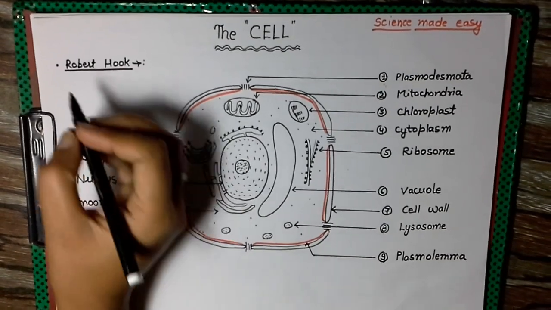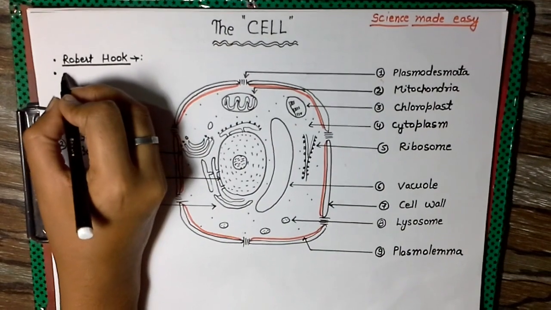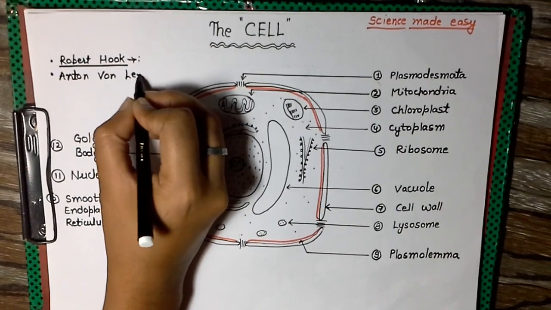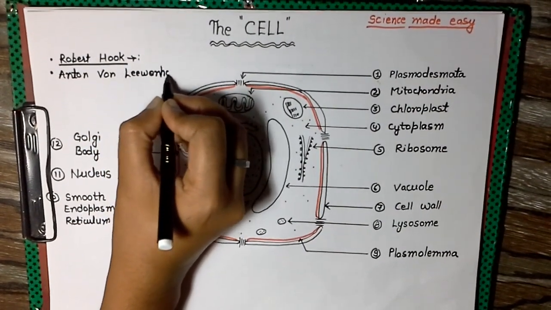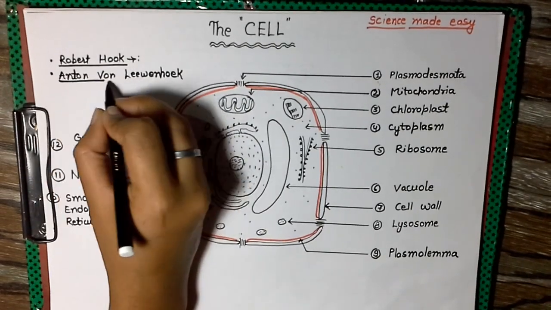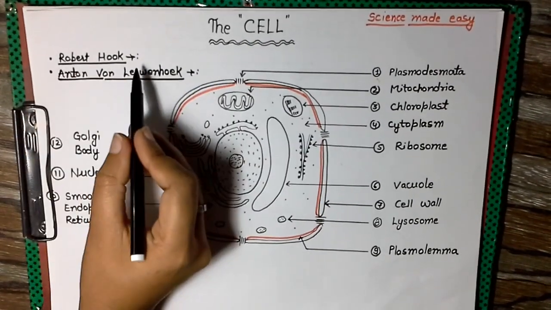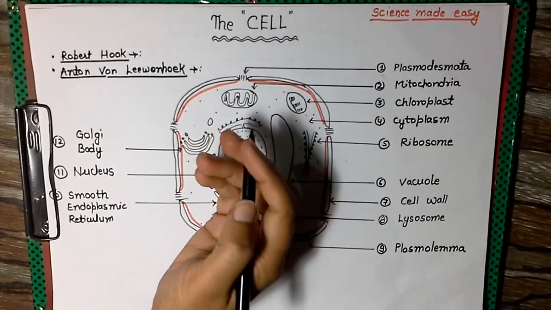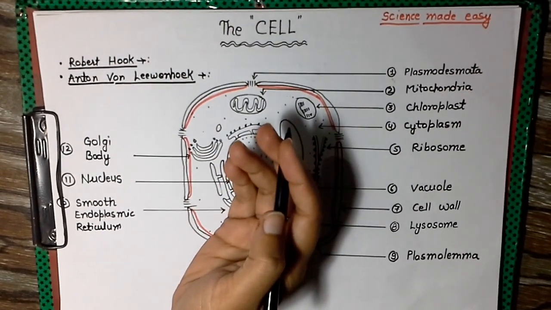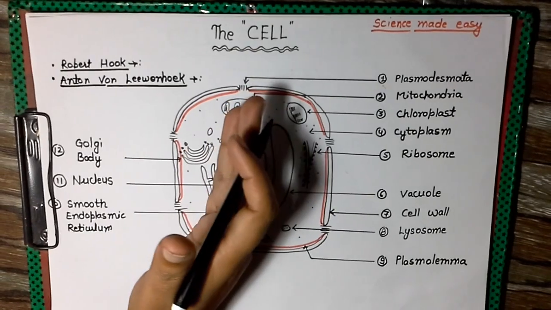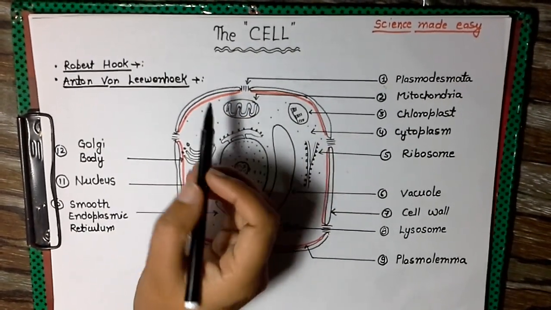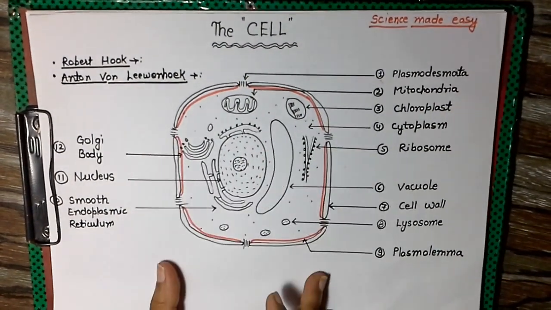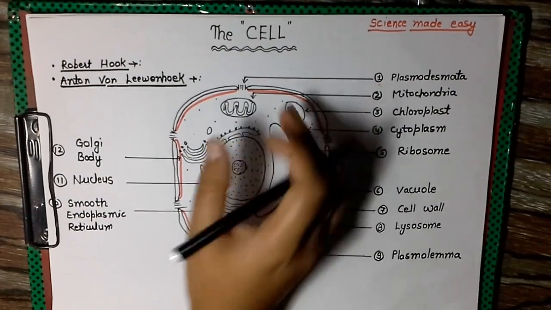hexagonal boundaries. After that, there is another scientist named Anton von Leeuwenhoek, who observed the cell in living organisms. So this is the difference between their contributions: Robert Hooke observed the cell in dead tissue, while Anton von Leeuwenhoek observed the cell in living organisms, and he termed them little animalcules. He first saw the microbes through the microscope which he made himself.